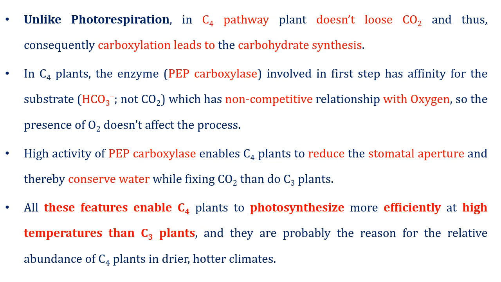High affinity of phosphoenol pyruvate carboxylase enables C4 plants to reduce stomatal aperture and thereby conserve water while fixing carbon dioxide, whereas in case of C3 plants it loses water in the form of water vapors, but in case of C4 plants water gets conserved. All these features enable C4 plants to photosynthesize more efficiently at high temperature than C3 plants, and they are probably the reason for the relative abundance of C4 plants in drier, hotter climates.